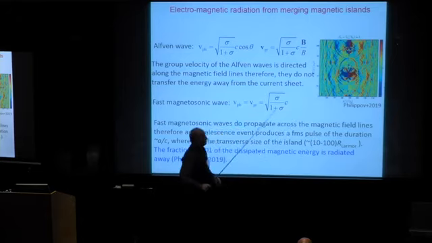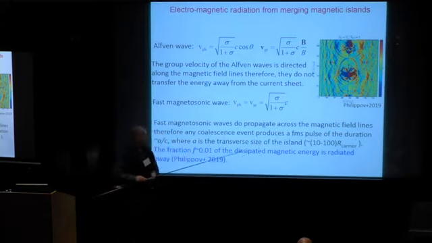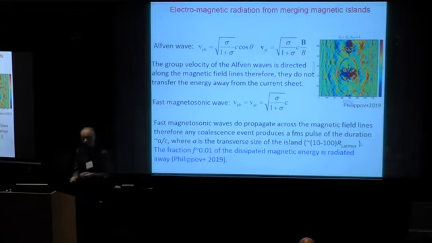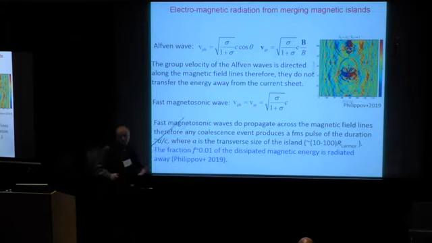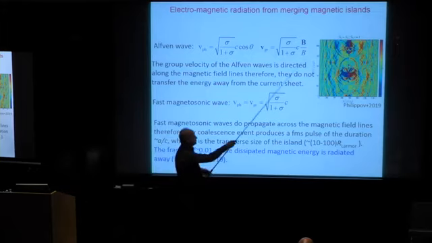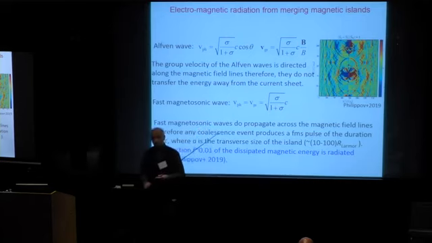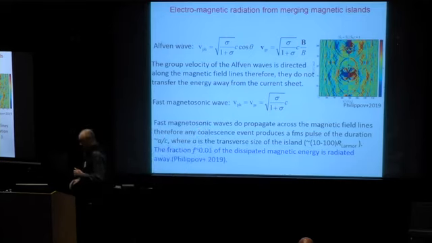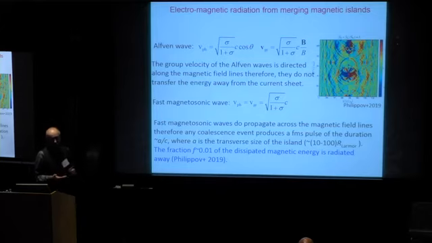The width of the pulse is determined by the size of the magnetic islands, which are typically 10 to 100 times larger than the Larmor radius of particles within the sheet. According to simulations, about 1% of the energy dissipated in the current sheet is converted into this sort of noise. And the main question is how this MHD noise is converted into radio emission.